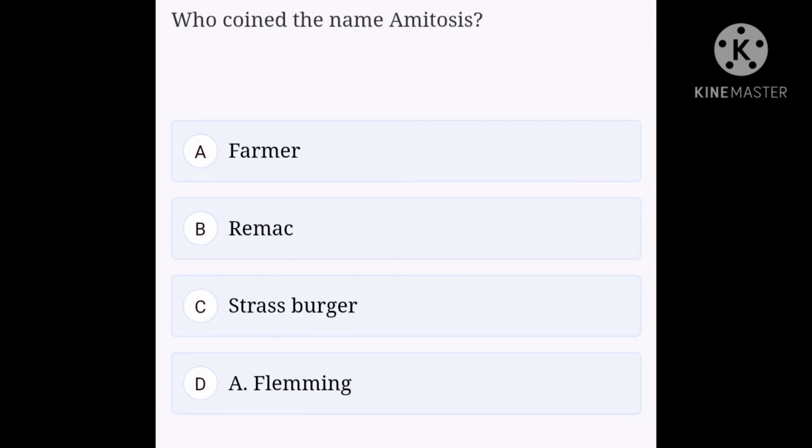Okay, next one. Who coined the name amitosis? Option A, Farmer, option B, Remak, option C, Strasburger, option D, Flemming. Option D, Flemming is the right answer.